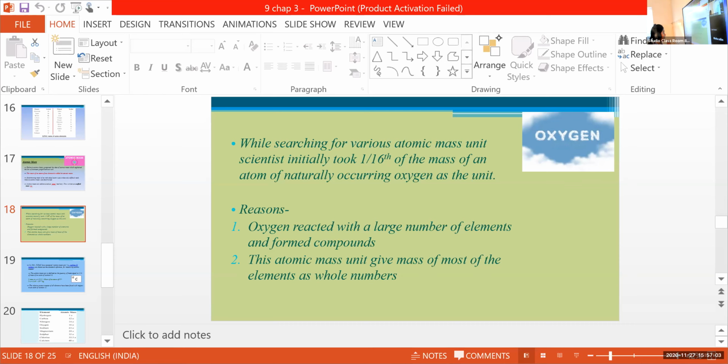While searching for various atomic mass units, scientists initially took 1/16th mass of an atom of naturally occurring oxygen as the unit.